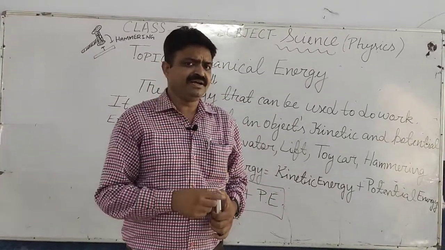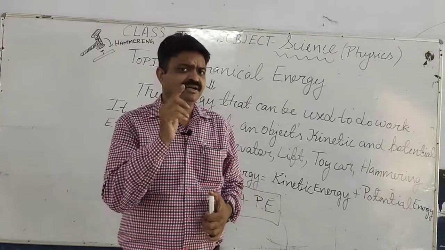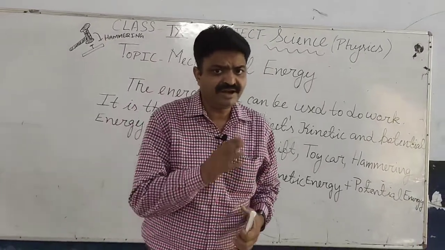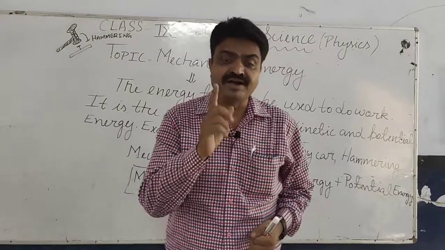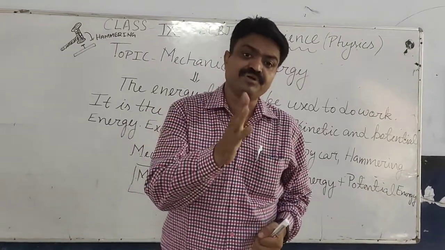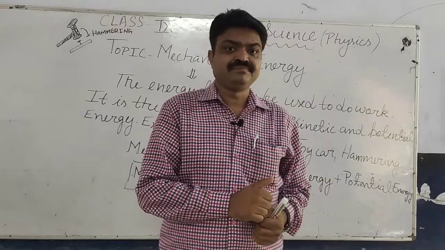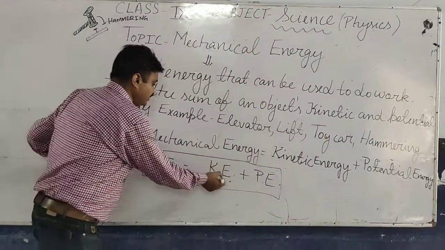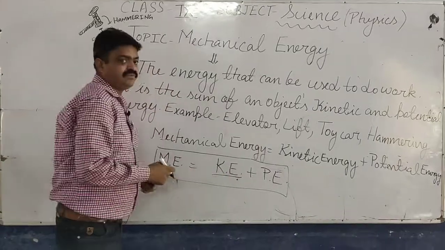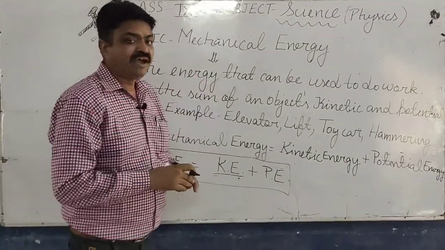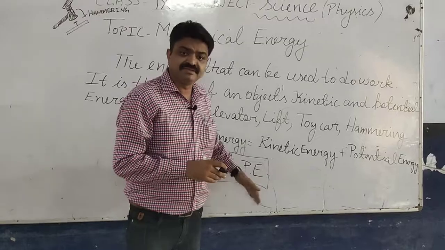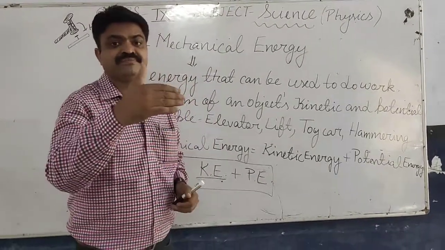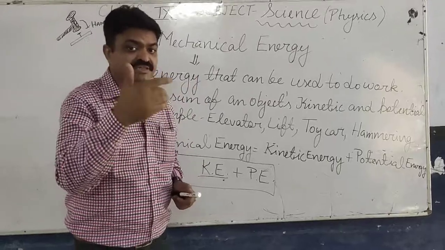What is mechanical energy, student? Mechanical energy is the energy that is used to do different work, and it is the sum of kinetic energy and potential energy. Kinetic energy is the energy found in an object due to its motion, and potential energy is the energy possessed by an object due to its position or due to changing its position.